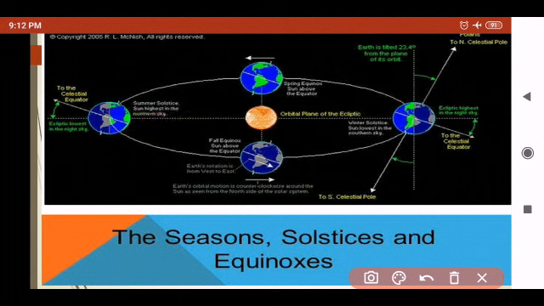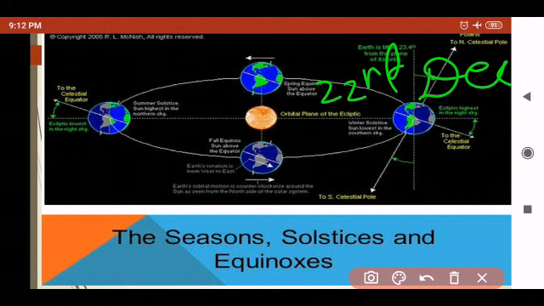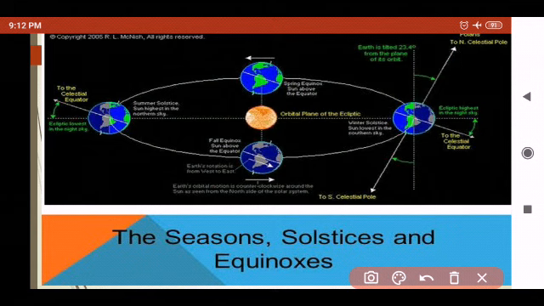Now next thing, on the 22nd December, the Tropic of Capricorn receives direct rays of the sun. Now here the Tropic of Capricorn is getting the direct rays of the sun, as the south pole is tilted towards it.